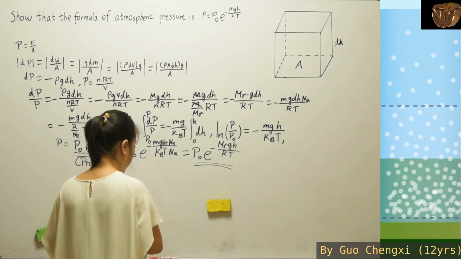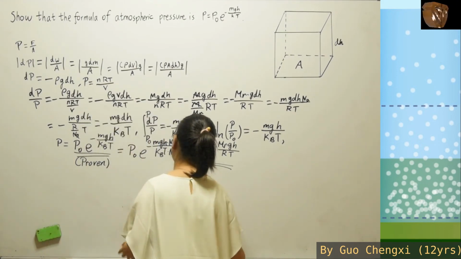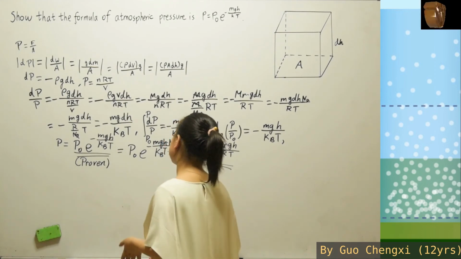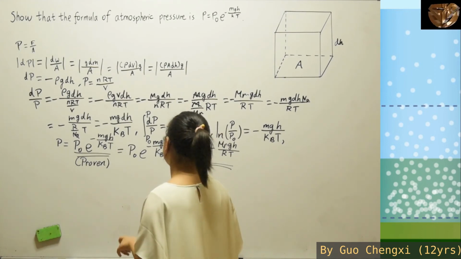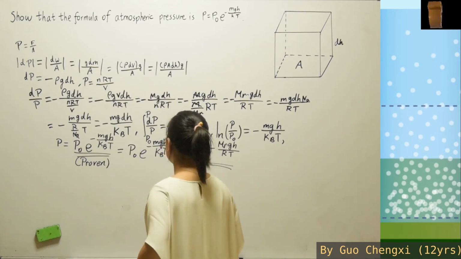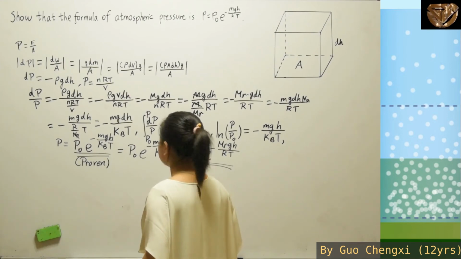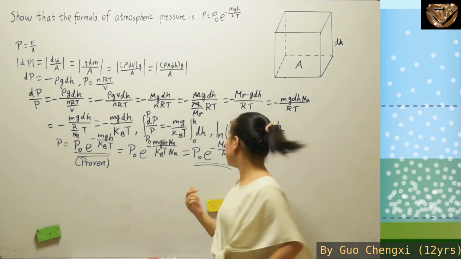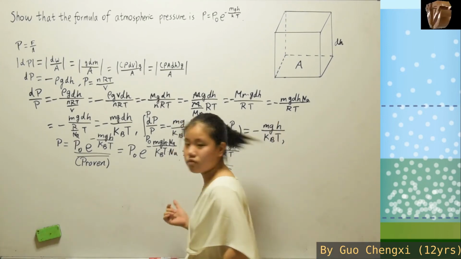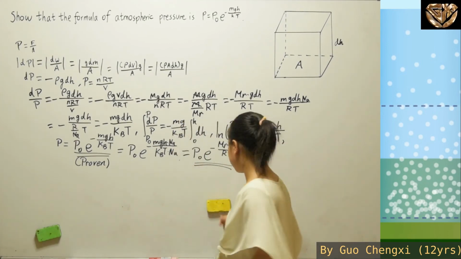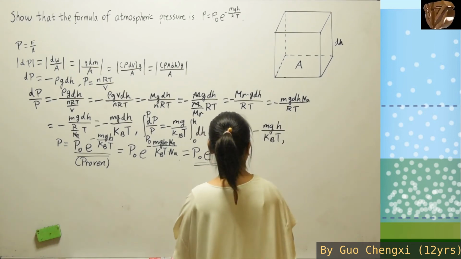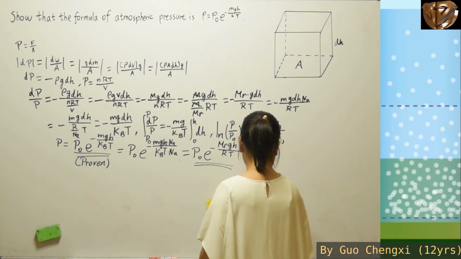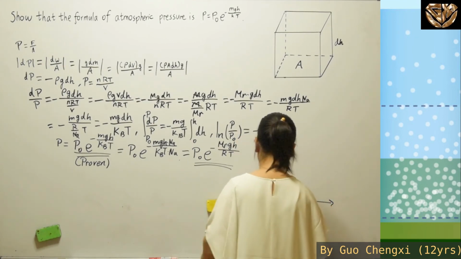Just for extra information, if you want to know what the P naught in this case is, it is basically 101.325 Pascal, as it's in pressure. So over here, we'll have this graph.